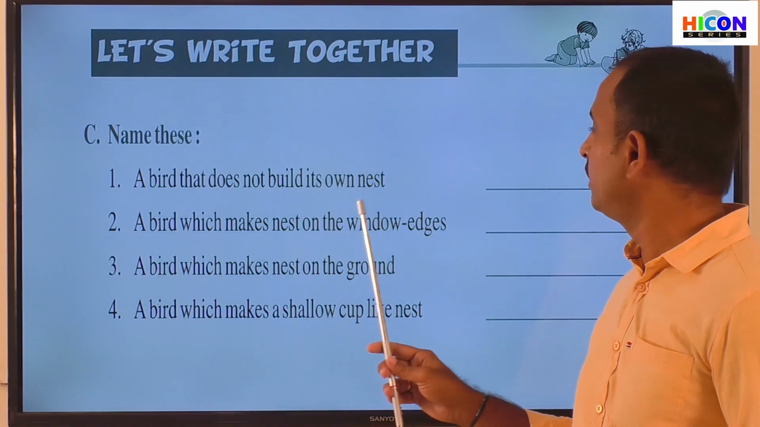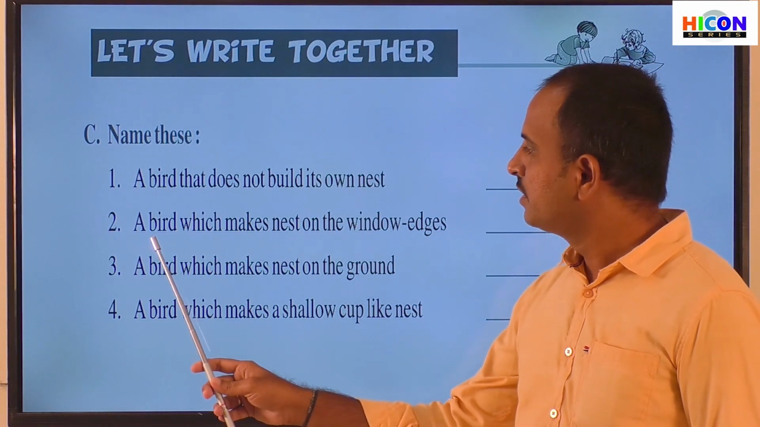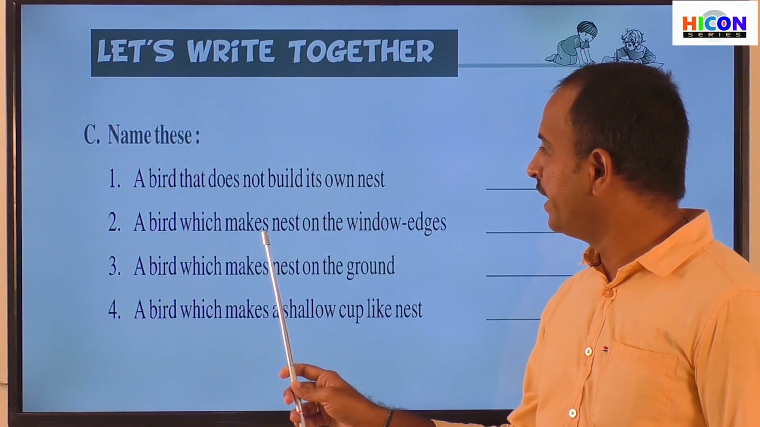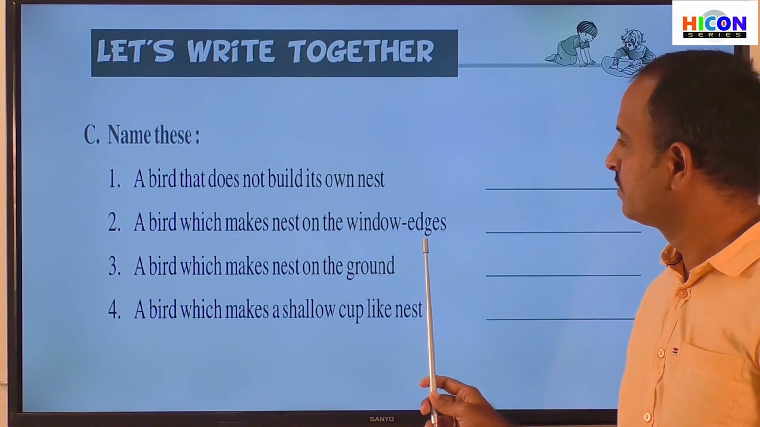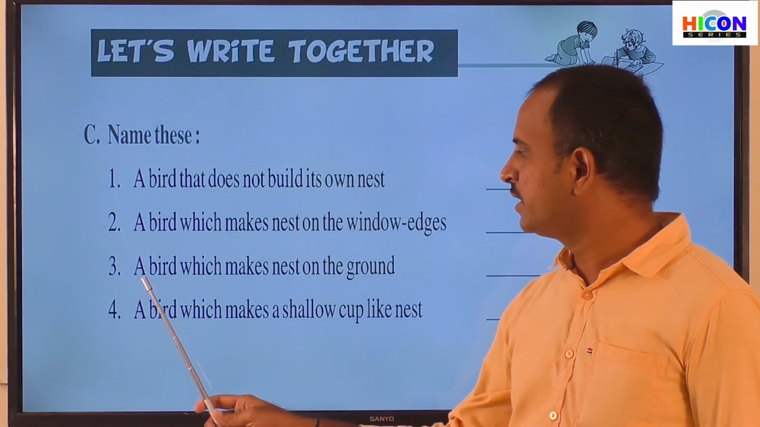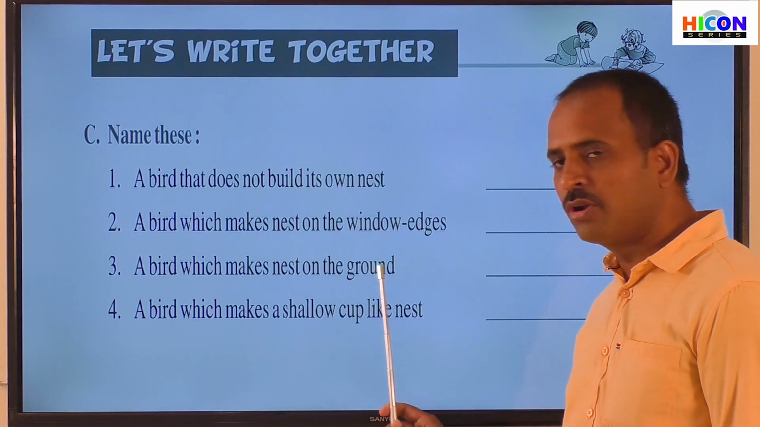We have to write the name of that bird in the blank. Now read the second sentence. A bird which makes a nest on the window edges. And read the third sentence. A bird which makes a nest on the ground.